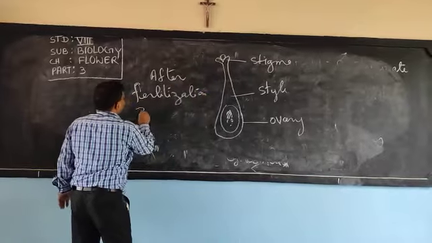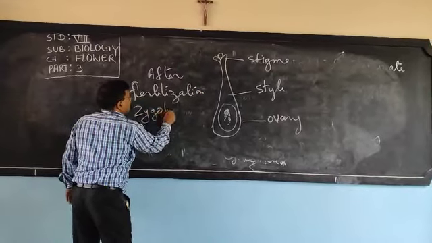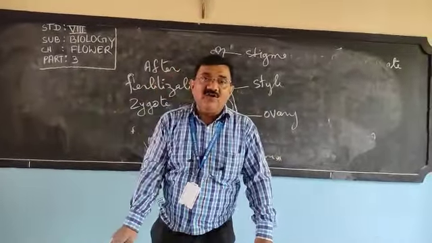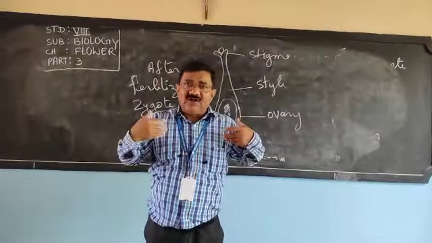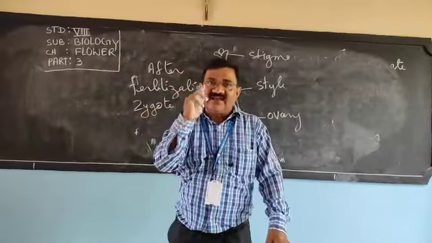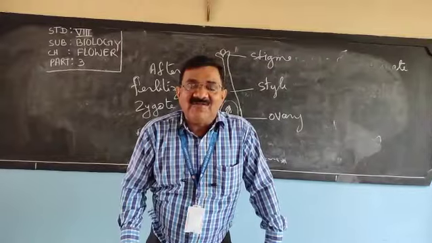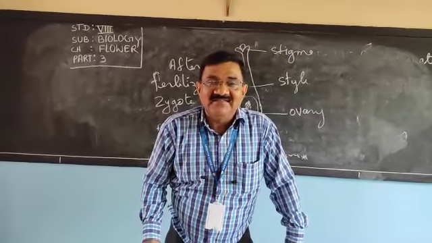Zygote is formed. And zygote is the single cell through which a whole body develops. Myself also is formed by a zygote only, a single cell, and you are also formed by a single cell, and the name of that single cell is zygote.